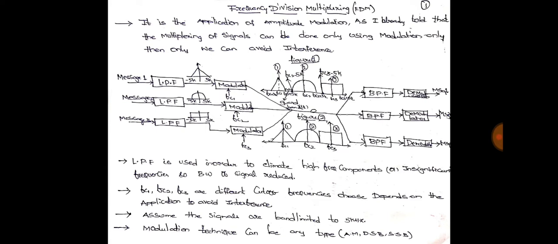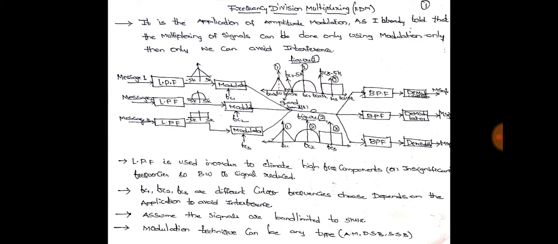After multiplexing, this is passed through the cable. I have shown figure 1 and figure 2, which are the spectrums of the signal. Then it is given to the band pass filter and to the demodulator, and finally we get back our message signals at the output. I will explain it briefly. The low pass filter is used to eliminate high frequency components or insignificant frequencies, so the bandwidth of the signal is reduced.